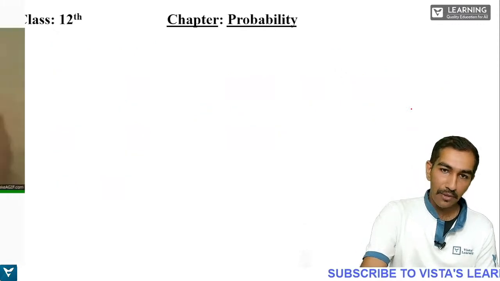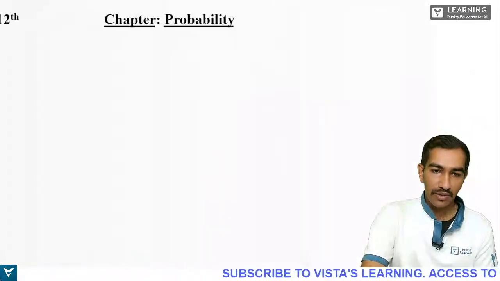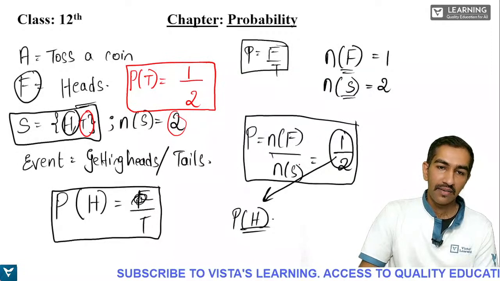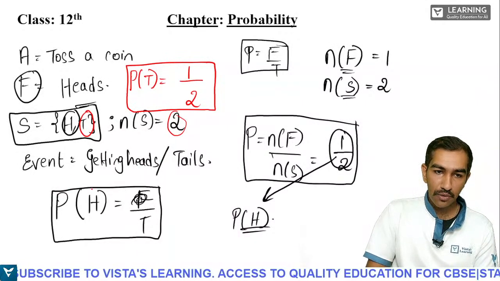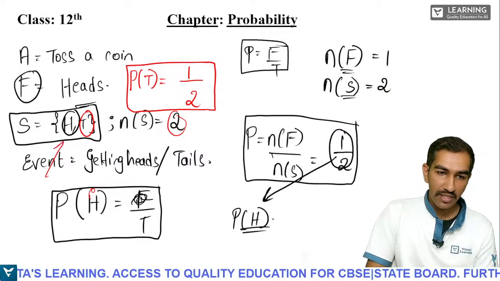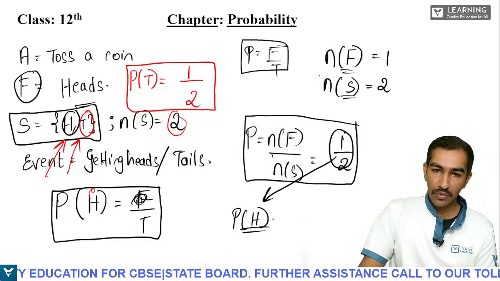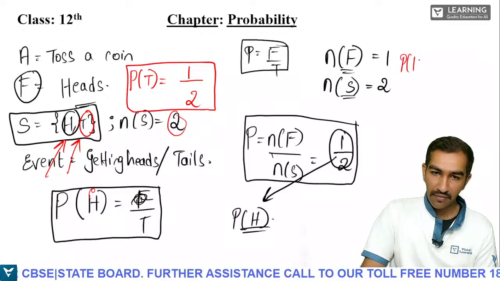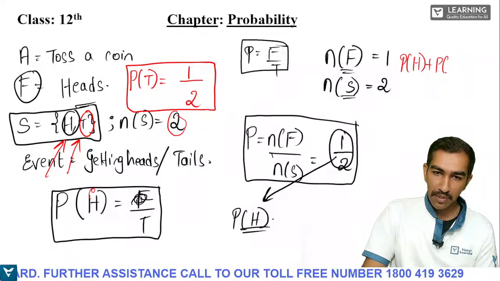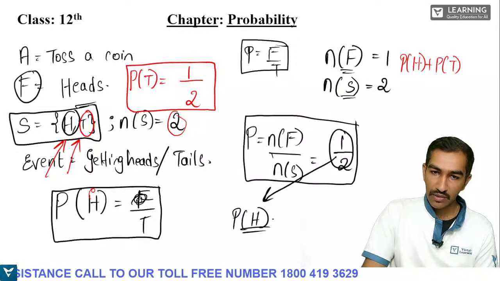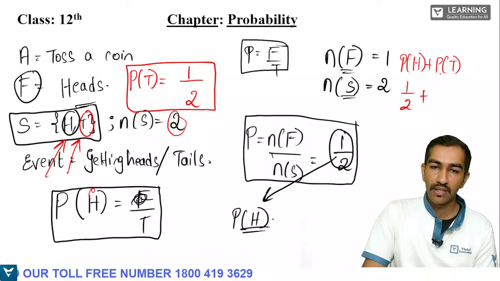In the previous example also, we'll just see that. This was our previous example. In the sample space there are only 2 elements, correct? One is heads and one is tails. Add both the probabilities, students. That is P of H plus P of T. What is P of H? 1 by 2. What is P of T?